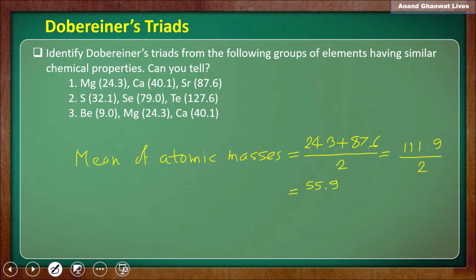Now is this figure matching the atomic mass of the middle element? No, it is not matching, neither exactly nor approximately, with the atomic mass of calcium. Therefore the first example is not a Dobereiner's triad.